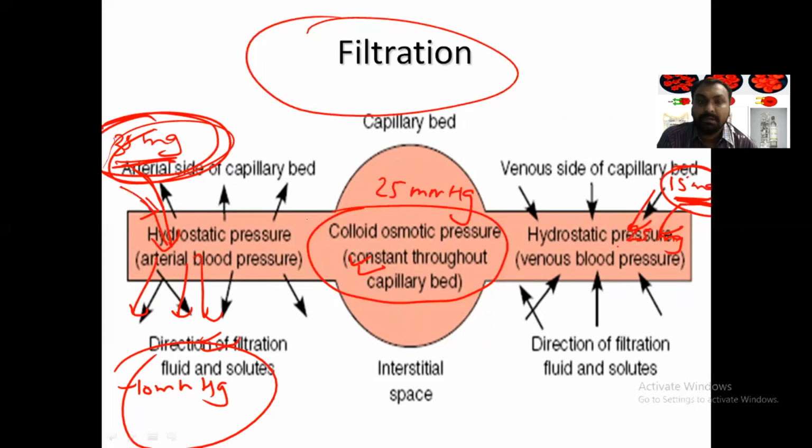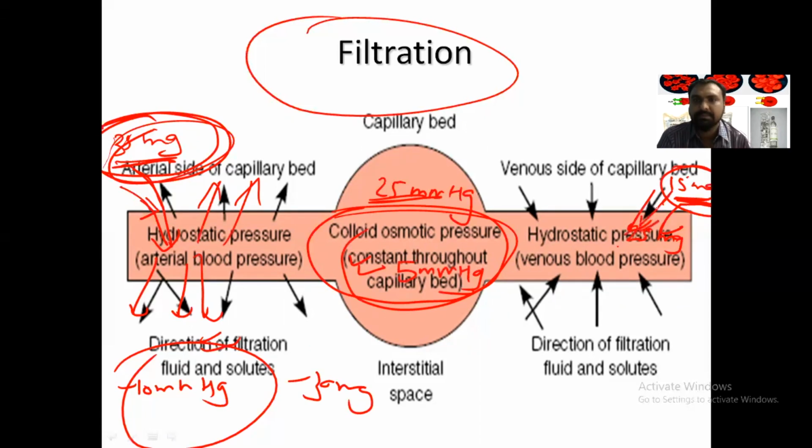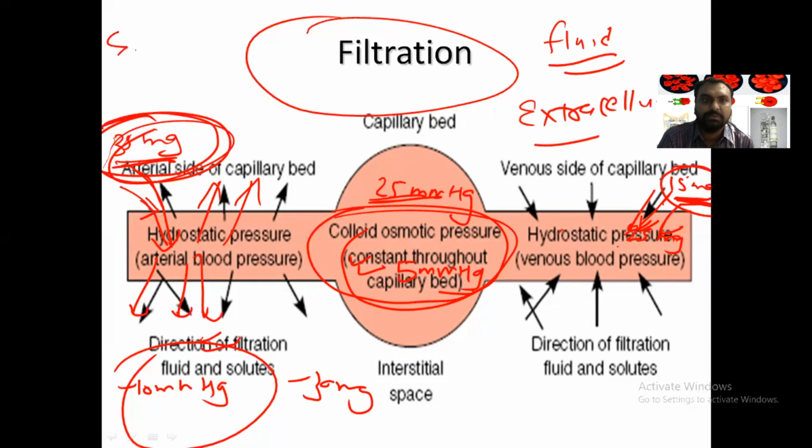But what will happen? This colloid osmotic pressure is maintained by albumin. When the albumin level is low due to any cause, like cirrhosis of liver or nephrotic syndrome, suppose out of 25 it has come down to 5 only, because of less albumin. Water will escape at the arterial end by a pressure of 30 millimeter mercury, but at the venous end, water will not come back into the compartment. So the fluid extravasates into the extracellular fluid. Fluid accumulates in the extracellular space, and that leads to edema. That is a very important concept.